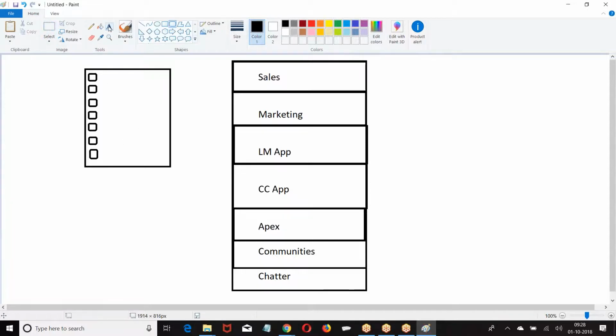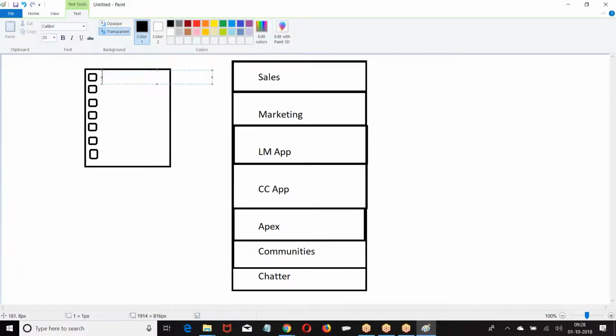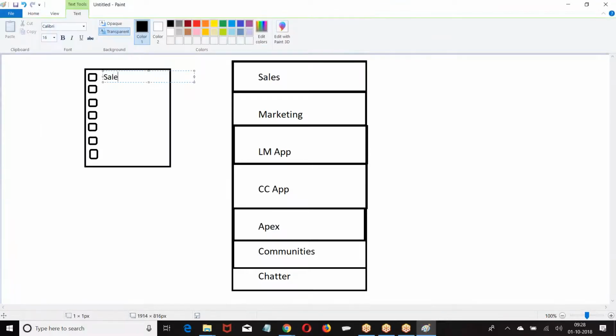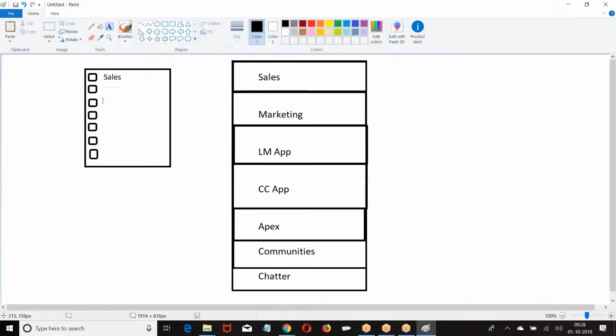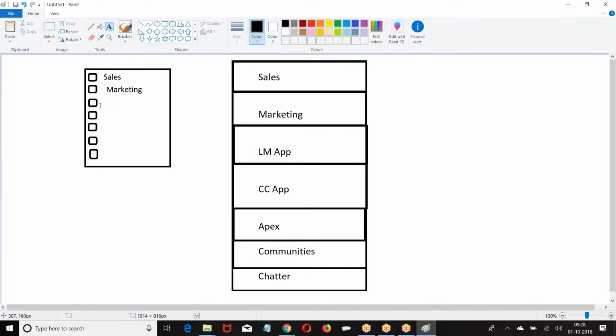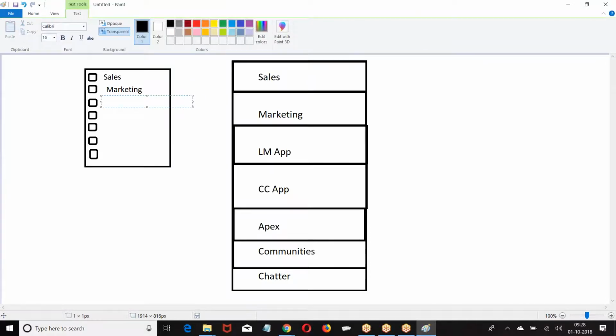Look at this. So we had a sales. Now why are you getting access to all this?